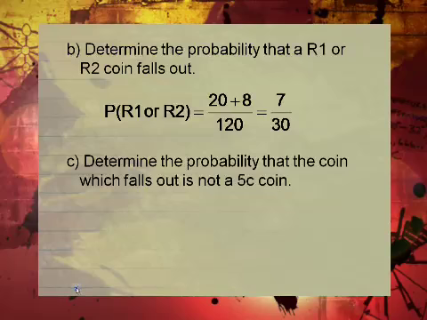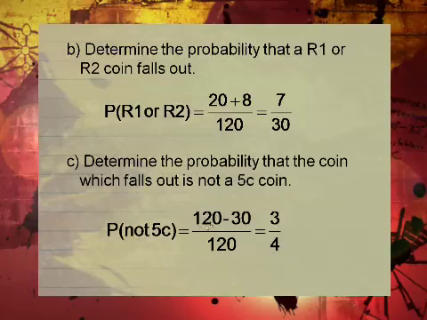If it's not a 5-cent coin, you first find the total number, and minus what is 5 cent. What is 5 cent is 30. 120 minus 30. The remainder will be what is not 5 cent. That simplifies to 3 out of 4. Guys, as simple as that. Favorable outcomes over the possible outcomes, to a percentage, to a decimal form, then you enjoy your probability.